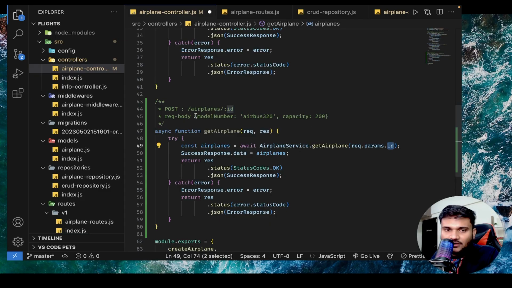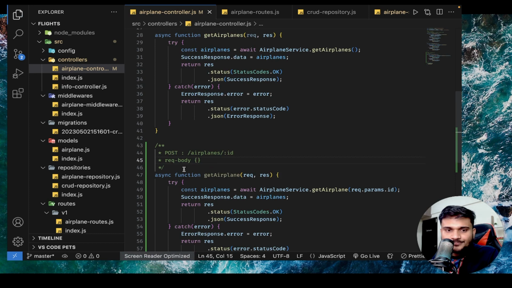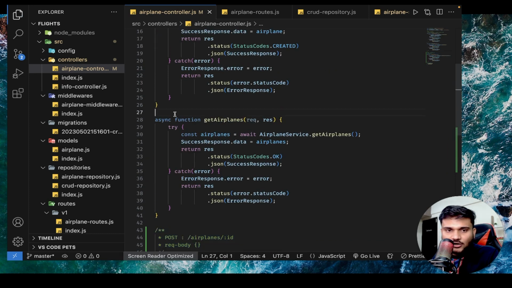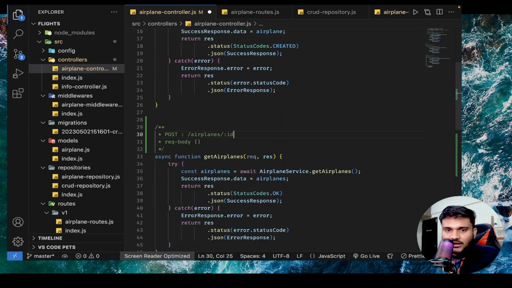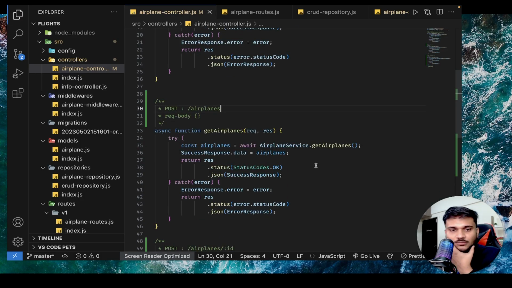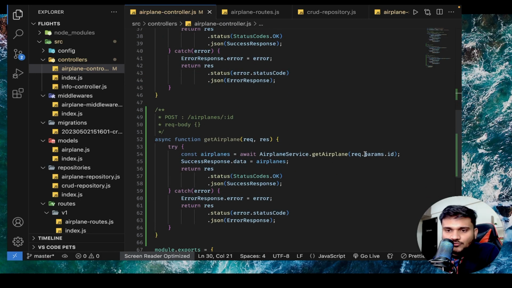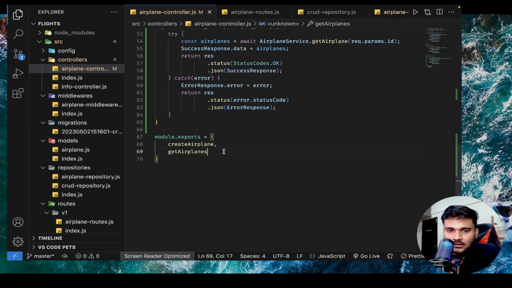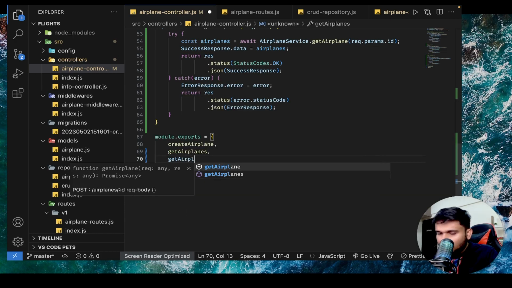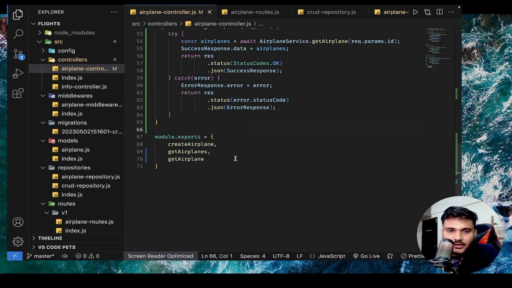Okay. And we don't need anything in the request body. We don't need anything in the request body, right? The get all airplanes was not even having an ID. It was just slash airplanes, right? So now we will pass request.params.id. Why params? Because this is a URL param input that we are actually sending. Okay. So we'll say getAirplane, right? Okay.